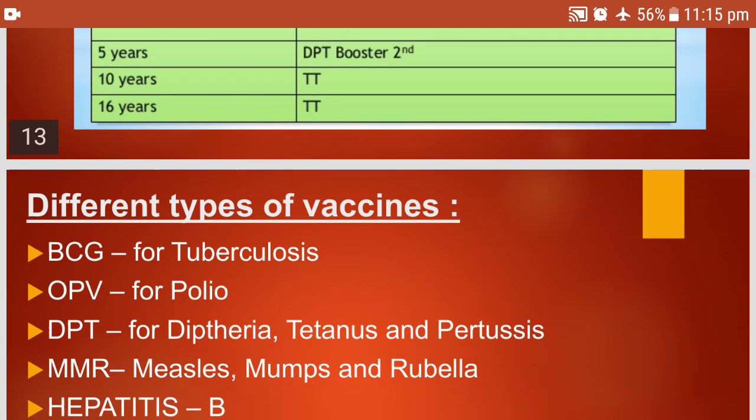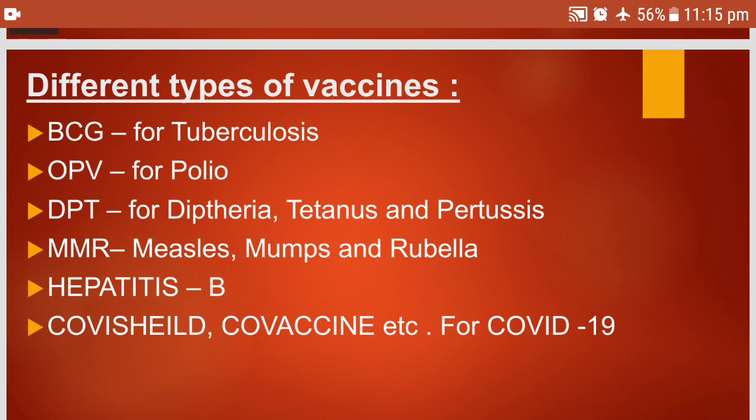Now I will tell you about the vaccines. BCG is for tuberculosis, given at the time of birth. OPV is the oral polio vaccine, for polio drops. The pulse polio program goes on. DPT is for diphtheria, tetanus and pertussis, that is whooping cough. MMR is given at 9 months for measles, mumps and rubella.